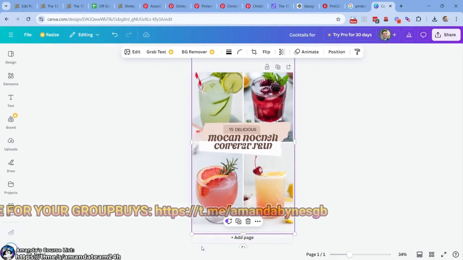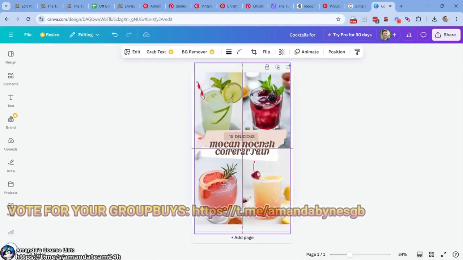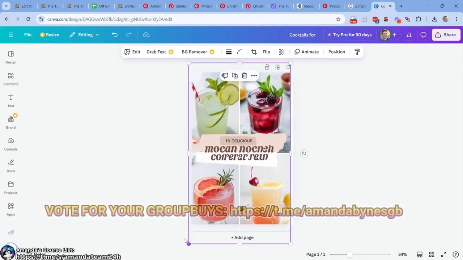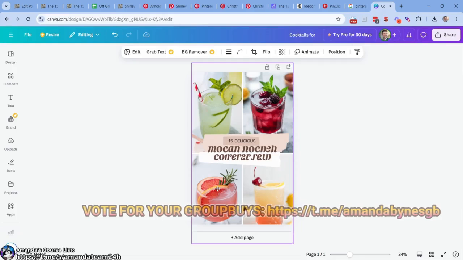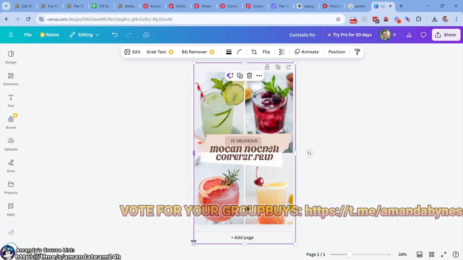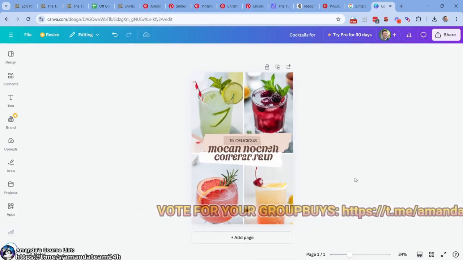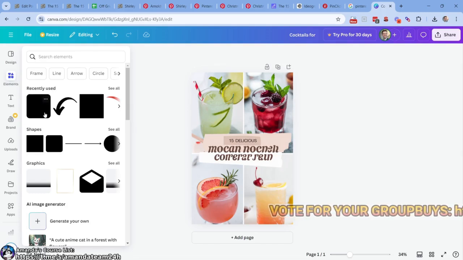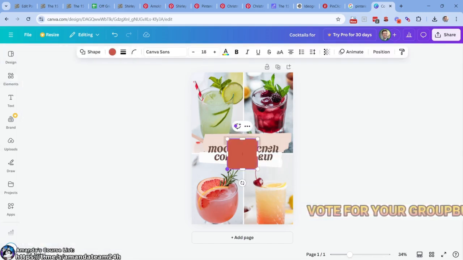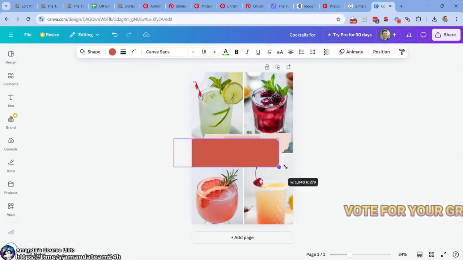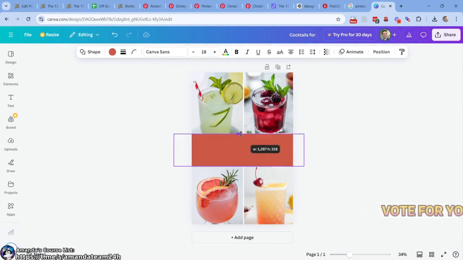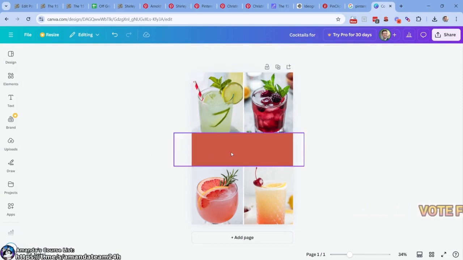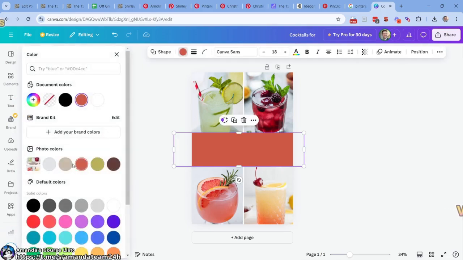And you're going to have to make a decision on a little bit of style in here. You don't want any white showing, right? Just get it kind of centered. All the drinks are showing. All right. Looks good. No white showing. Great. So what we want to do now is come over to elements. And what I want is something like this, right? And we're going to pull it over, and we're going to change the color.